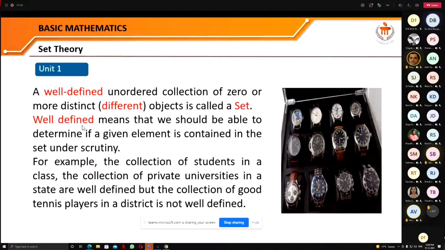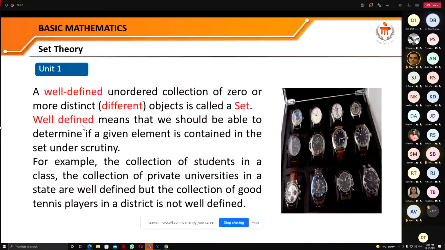We have discussed that when we look at a collection of good cricket players or good tennis players in a district or in a town, we are not able to identify exactly which player is good and which is not, because the rule for considering that is not clear. We are not able to define the correct definition of a good player, and that's why that is not a set.